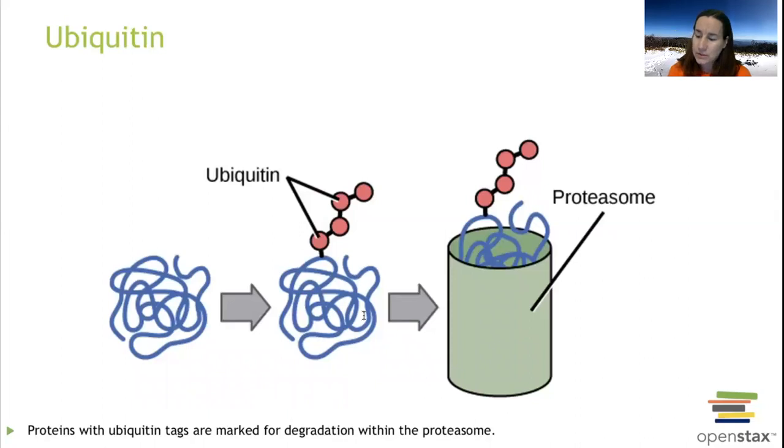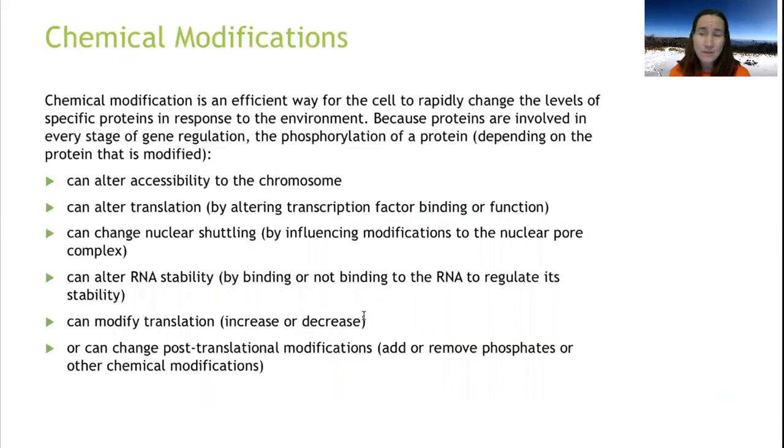Or if this protein gets ubiquitin attached onto it, ubiquitin is basically like a red flag that says, I'm done. Even if you're not done, even if that protein is still needed, it just says, you're done. And it throws it into the proteasome, and that's going to dissolve that protein. So it pretty much is an early termination of the protein before it was supposed to go away. So there's all sorts of things that we can tack on to chemically modify gene expression.